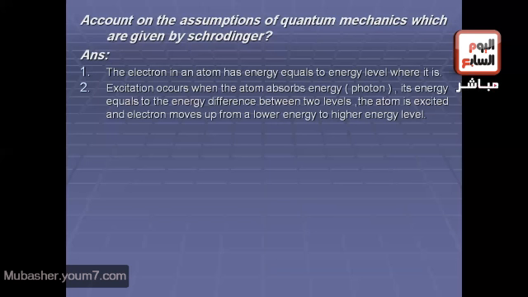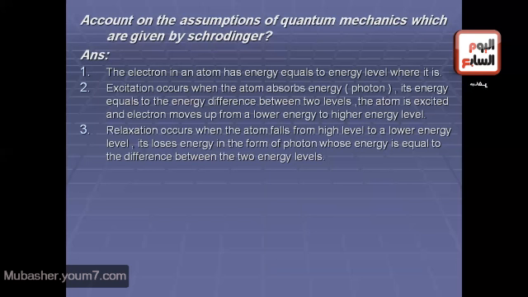This means that when the atom is in a normal state, the electron will be in its ordinary energy level. Only when the atom is given a quantity of energy equal to the difference between the energies of two levels will this atom be excited and the electron transfer from the lower level to the higher level, and this is what we call the excitation process.